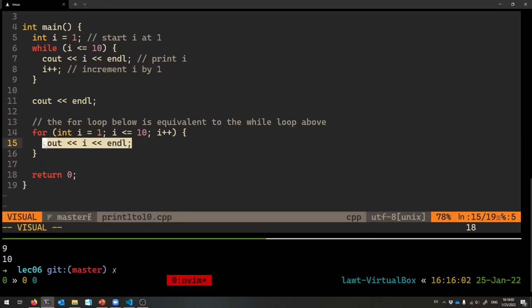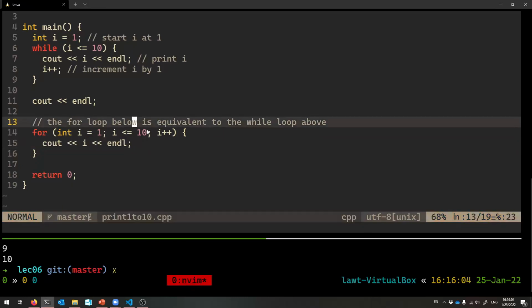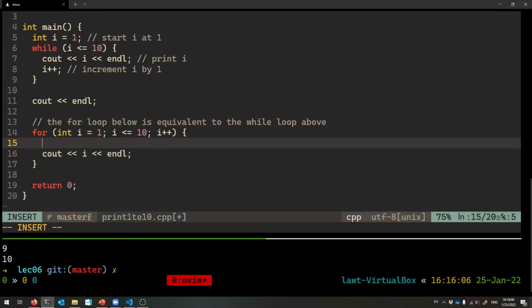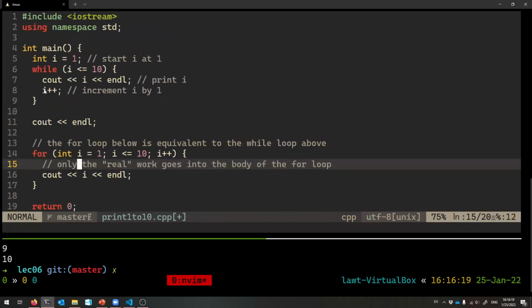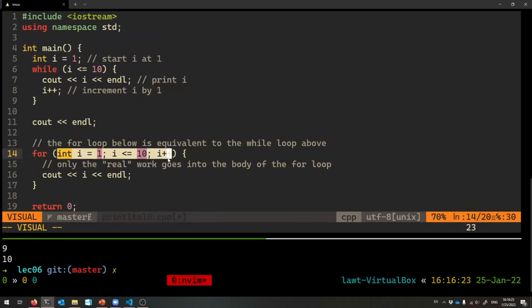This part of the body is the real work, right? This is the only real work that's happening. Only the real work goes into the body of the for loop. Everything that's extra, like fiddling around with the I variable, happens up here. Do you see that? That's kind of nice.